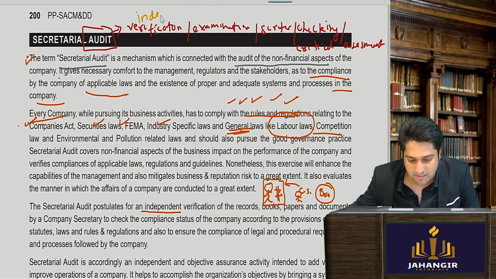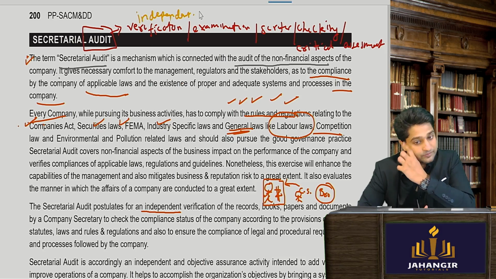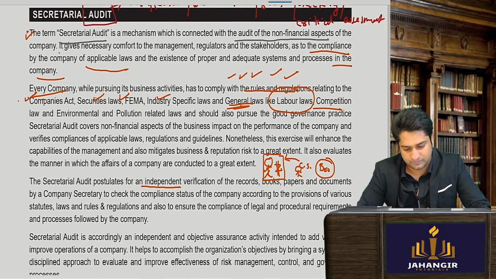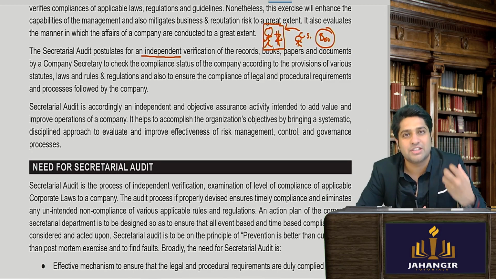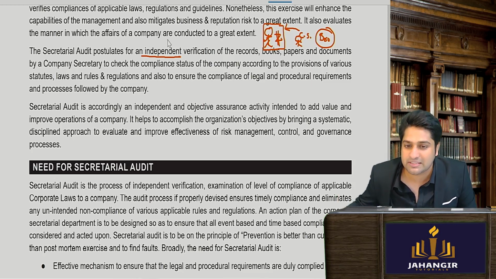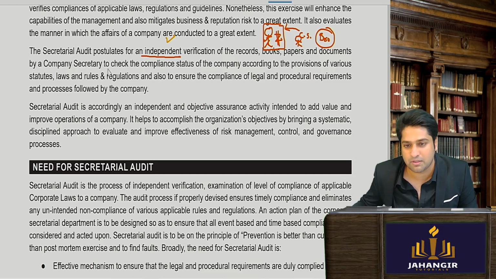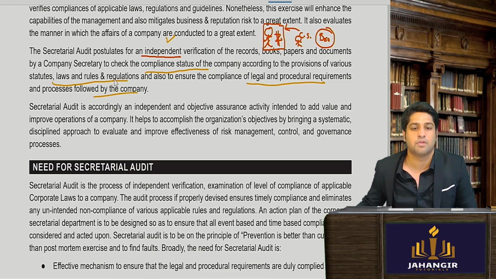Yes, adding such adjectives improves your presentation. So it's an independent verification of compliances of all the statutes and laws applicable, and whether the company has followed all the legal requirements or not.